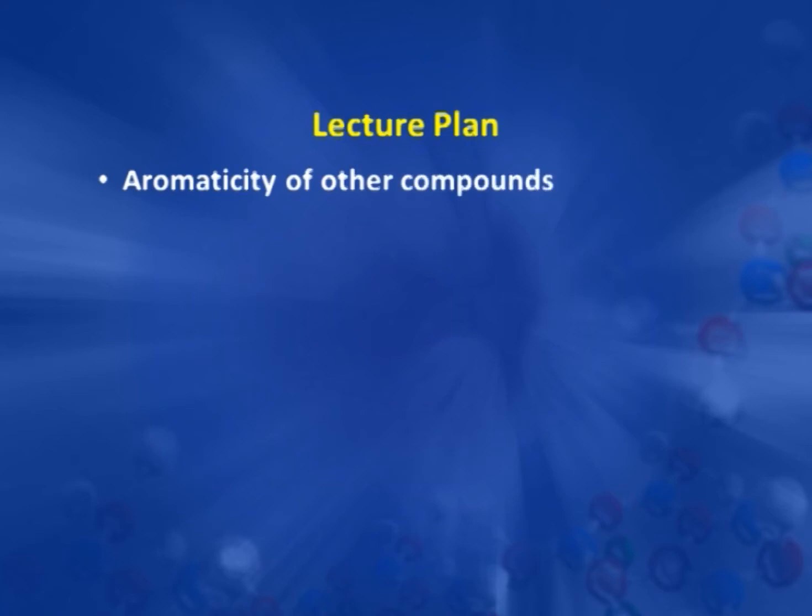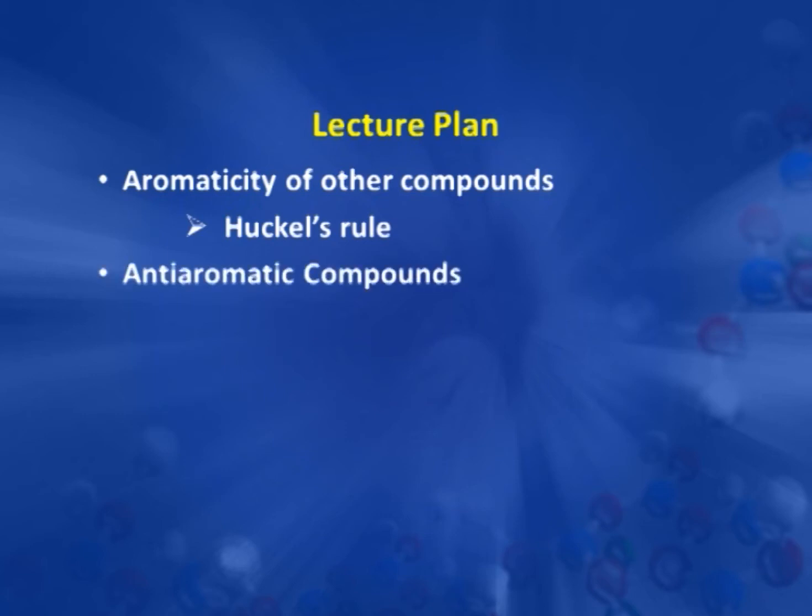Aromaticity. Last time we discussed the structure of benzene, the stability of this ring, and the effect of this stability on its chemical properties. Now, in today's lecture, we will discuss aromatic compounds other than benzenoid compounds. We will see the structural features which make these compounds aromatic in nature, which includes a discussion of Huckel's rule also, and then we will discuss anti-aromatic compounds, which includes butadiene and octatetraene.